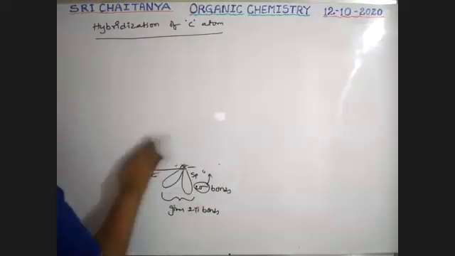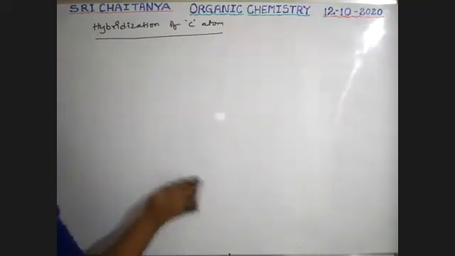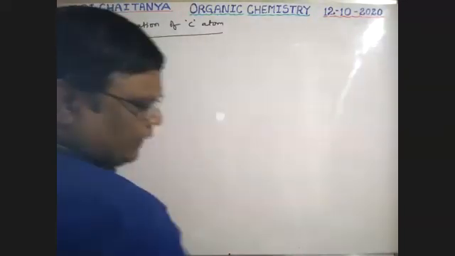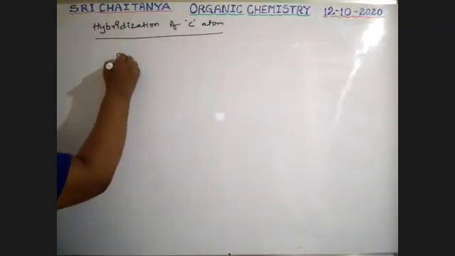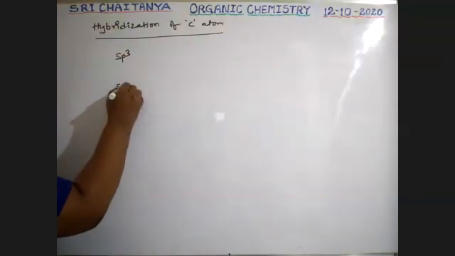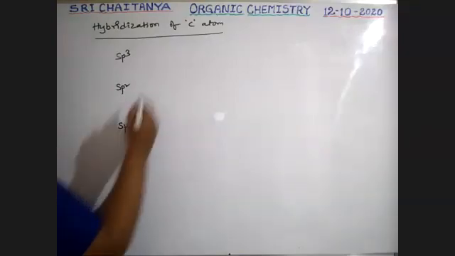Already we know those points. Carbon is involved in sp3, sp2, and sp hybridization.